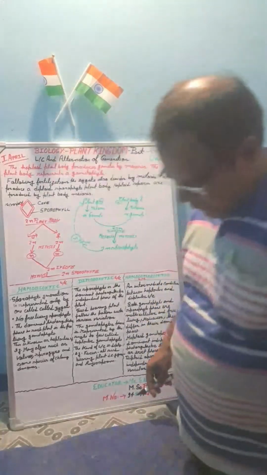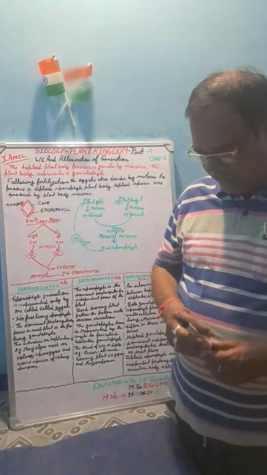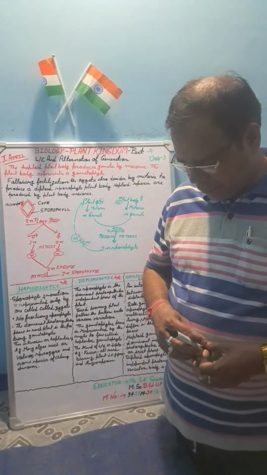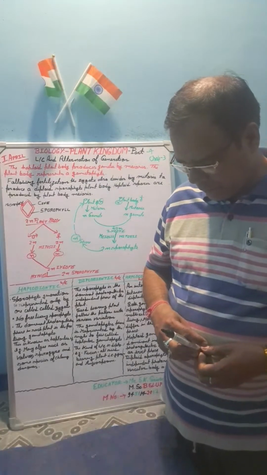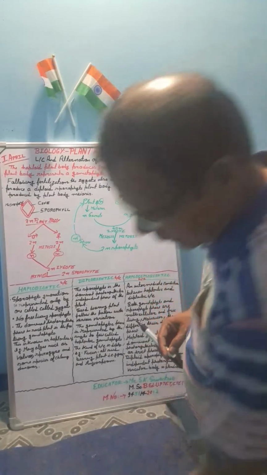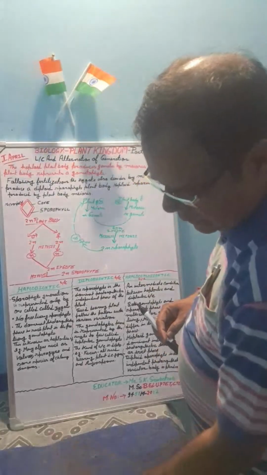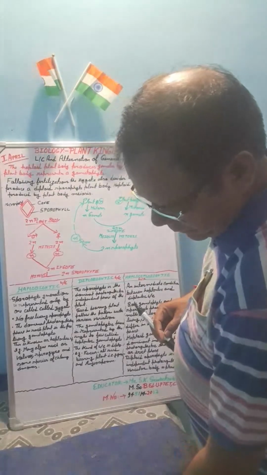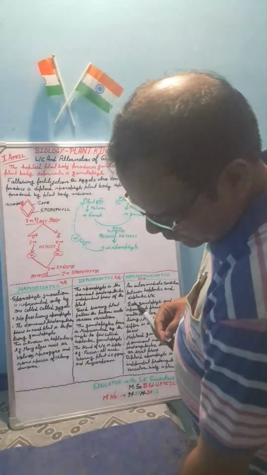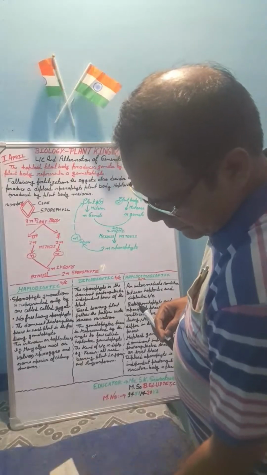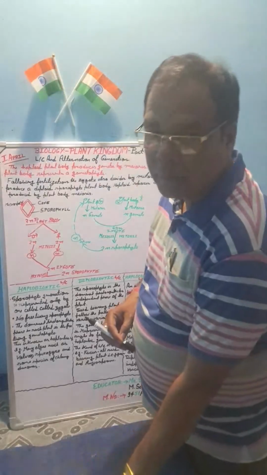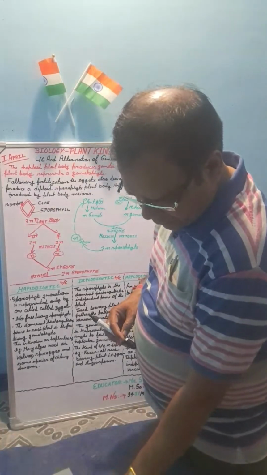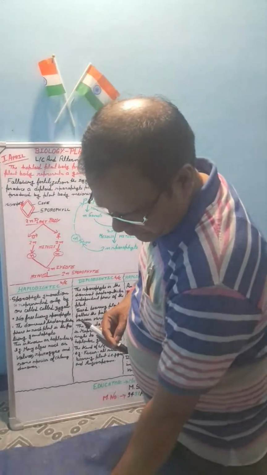So both gametophyte and sporophyte are multicellular and free living. The diploid sporophyte is the dominant diploid photosynthetic phase, and it is found in the pteridophytes. In this way, you are going to study the four parts of the plant kingdom according to the systematic method, and this chapter is very important, your fundamental basic concepts must be clear.